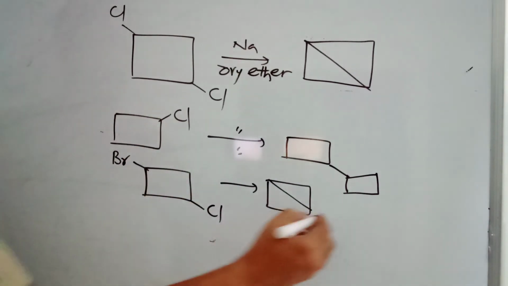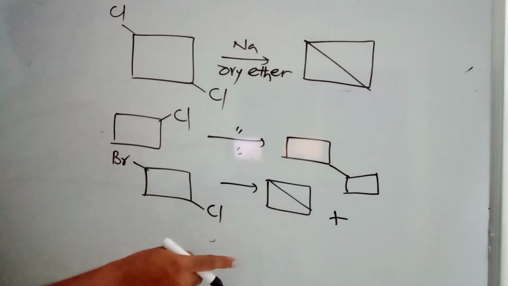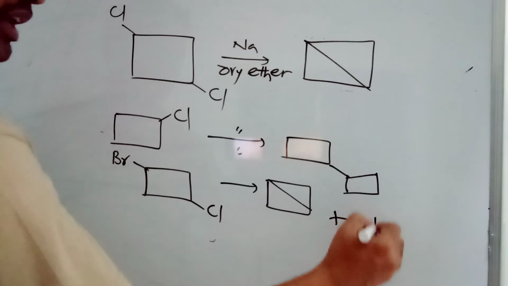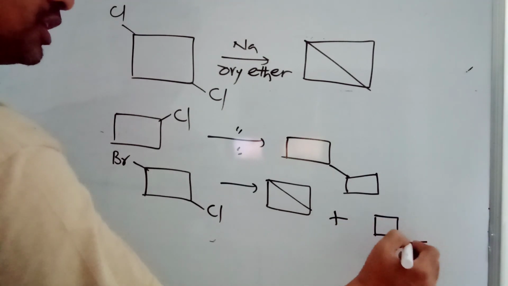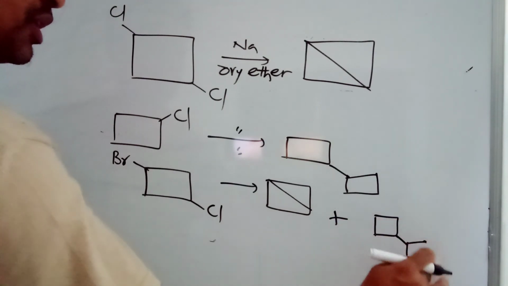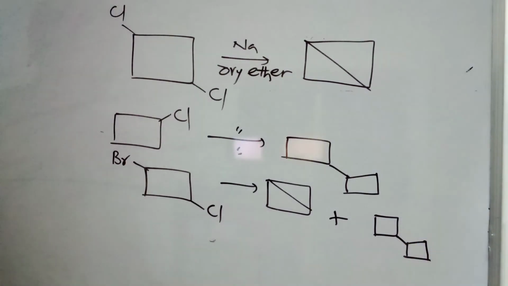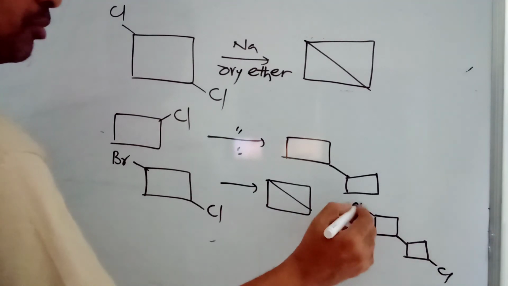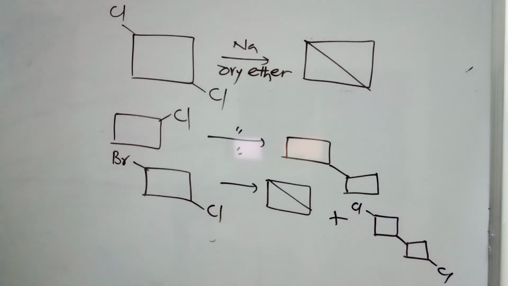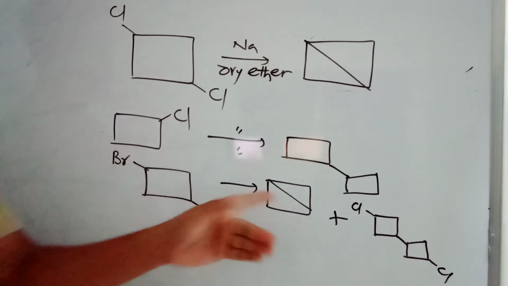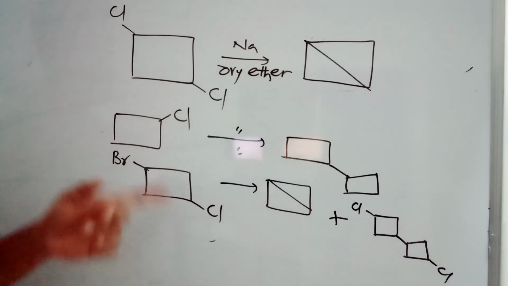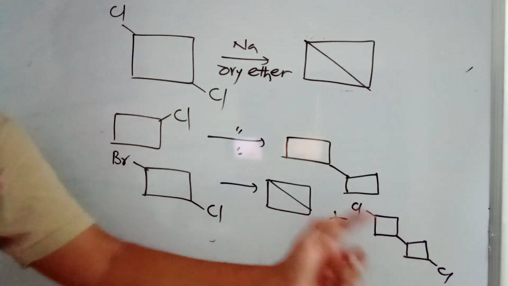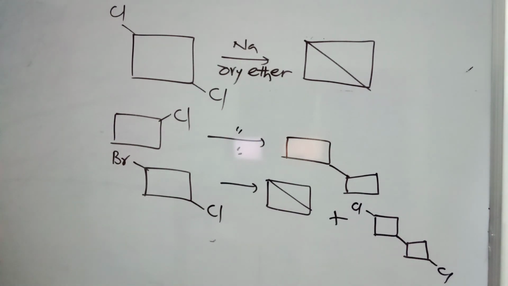This is one possible. Another possibility is of bromine and chlorine, bromine bond will be a little weaker, so breaking of this will be easy, and you can get this product. You will be getting this product. Chlorines are not disturbed. Bromines are only disturbed because both possibilities are there. Bromine, chlorine both can go, and it can form a compound like this. Otherwise, bromine only will go, and it is going to join two units, and you are getting a compound like this.